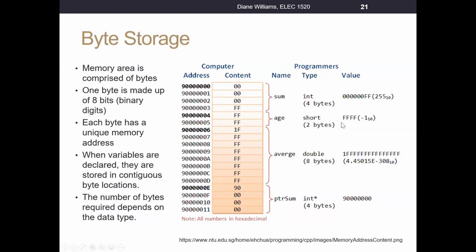Now over here, this is showing you that if we have a variable named sum, it's of type int. This is saying that an integer takes up 4 bytes, and the value of this variable sum happened to be, so it's going to show you all 4 bytes: 0, 0, 0, 0, 0, 0, FF. That is what's stored in memory, or decimal value 255. This is how it's represented in binary. For a byte, we usually show you 2 nibbles, 4 bits at a time, because this is hex, right? So this is hexadecimal notation.